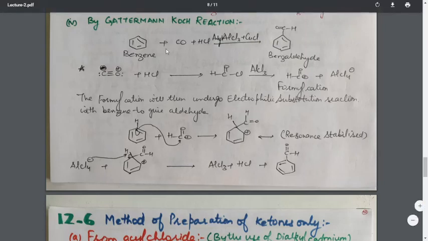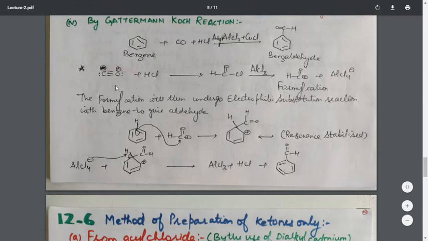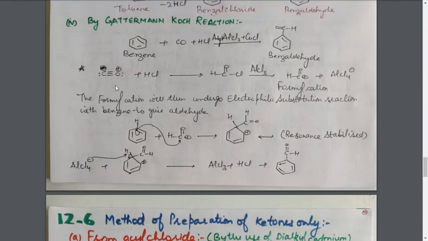Let's have a look. During this Gattermann-Koch reaction, the carbon monoxide having this structure will combine with HCl to form the formyl chloride. That is, the HCl molecule is added to this C triple bond O group, that is carbon monoxide, to form HCOCl. And this HCOCl in the presence of AlCl3 will form the formyl cation.